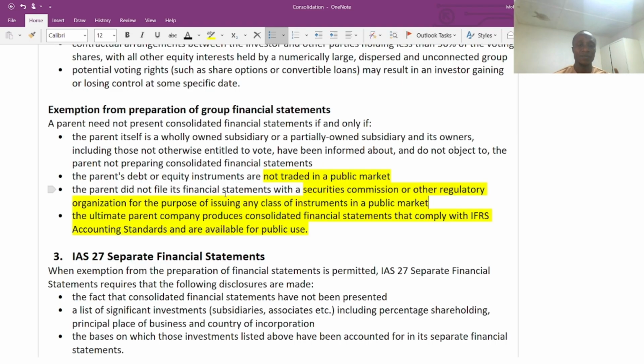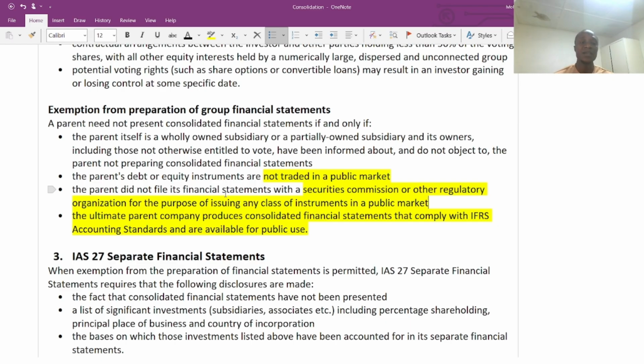So anything that has to do with the parent company debt and equity instrument that is not traded, we can't prepare a group financial statement. If the parent company did not file its financial statement in line with the Security Commission or any other regulatory body, IFRS, IASs, IPSAs, whichever regulatory body, then we can't prepare a group financial statement.